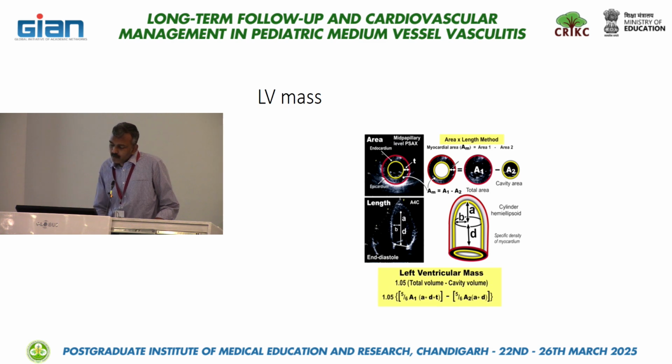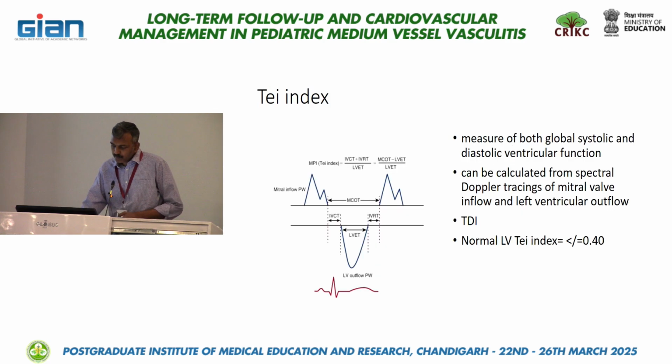child. So it is calculated by the area length method, where in the apical four chamber in end diastole, we get the length of the LV and the mid cavitary width. And in the short axis view at the mid papillary level, tracing is made at the endocardial level and the epicardial level so that the myocardial area is obtained. So then the LV mass is calculated using this formula.